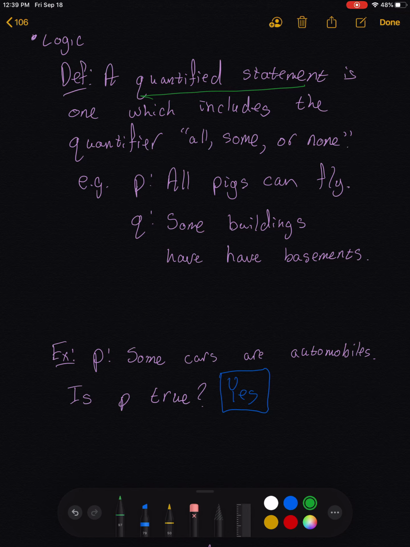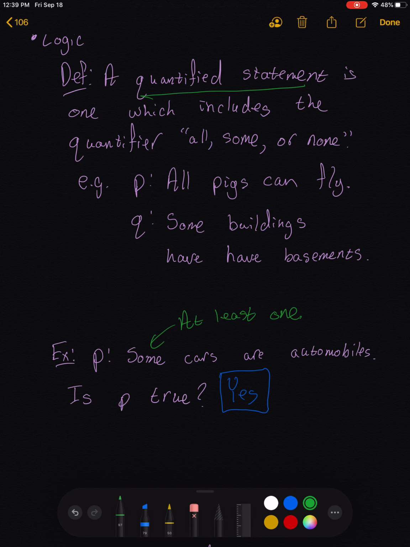And for that reason, the word some is a little strange in the logical sense. Some means at least one. So that's another thing that can be misleading. Even if the statement is only true for one particular case, some is still an accurate word to use.